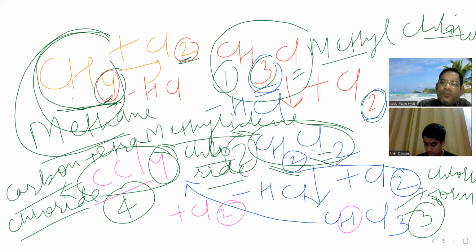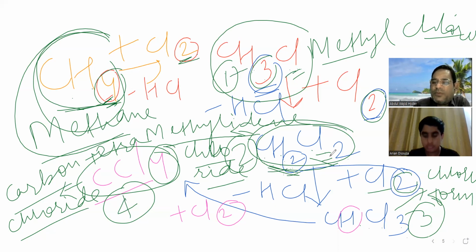Then this CH2Cl2 will react with one more Cl2. One H will be replaced from here, and that one H will combine with this one Cl to form one HCl, and in place of that H, one Cl will be added here. So this will become CHCl3. What it is? Chloroform. This is trichloromethane. This methyl chloride is chloromethane. This methylidene chloride is dichloromethane.